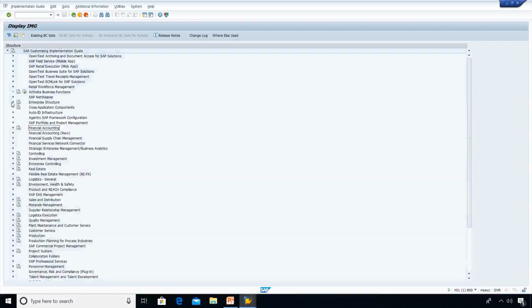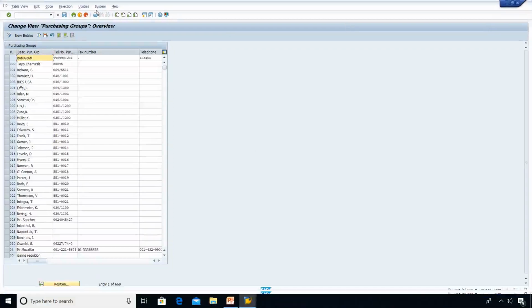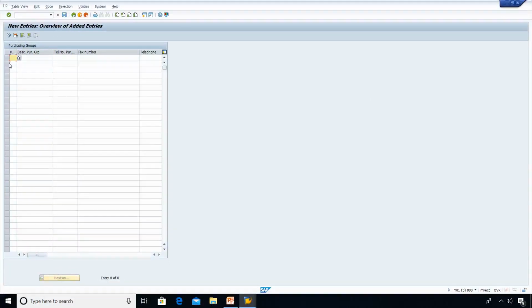In enterprise structure, now let me create purchasing groups. For that, go to transaction code OME4. Here you can see the list of purchasing groups. Here you can maintain your entries. Go to new entries. Here we go.